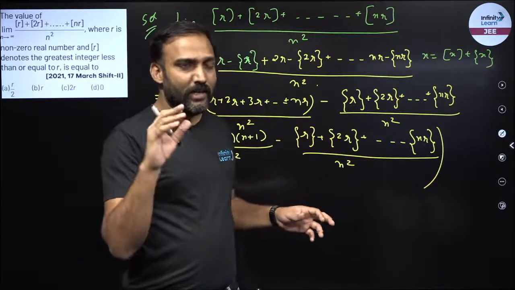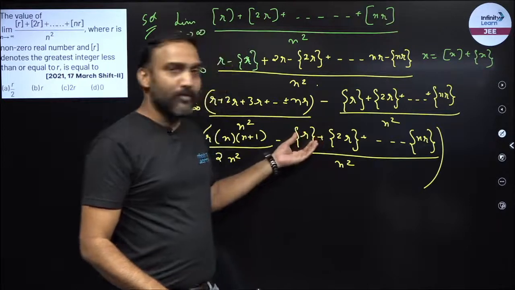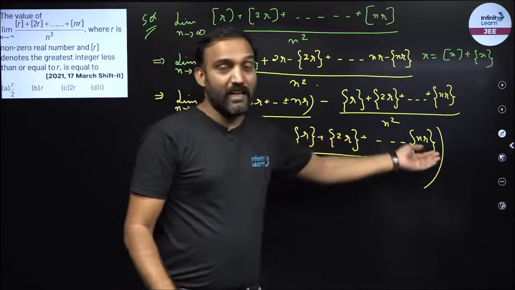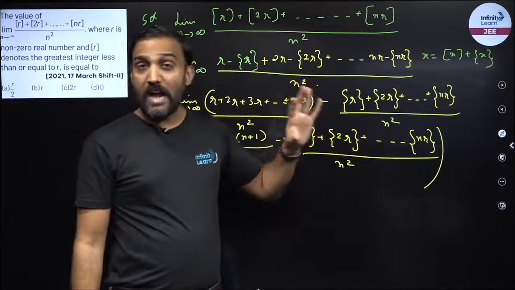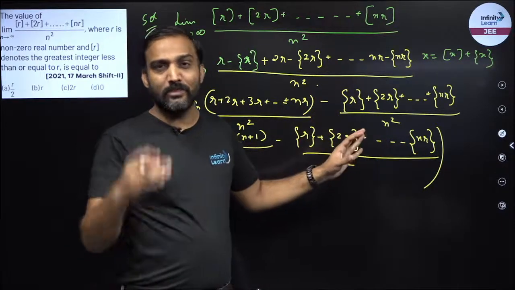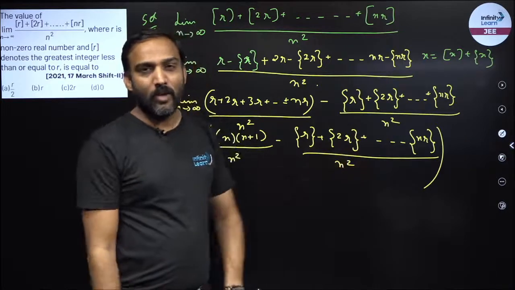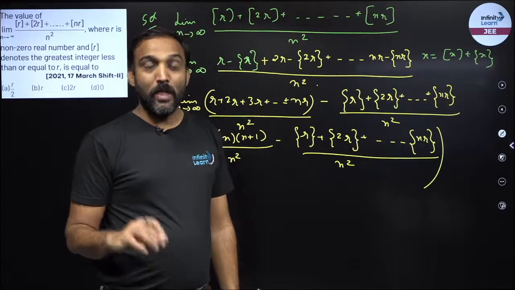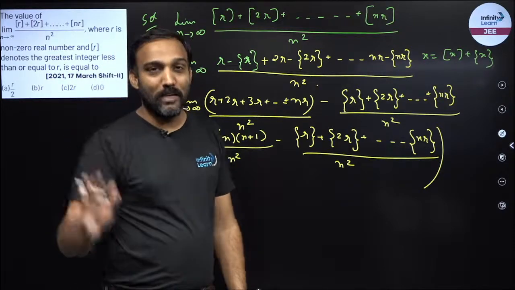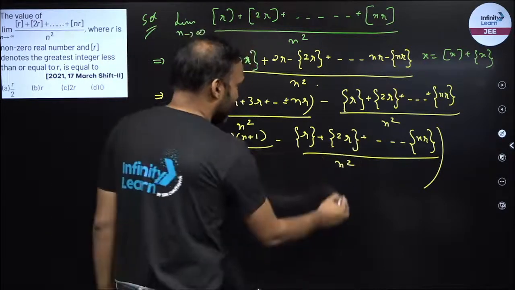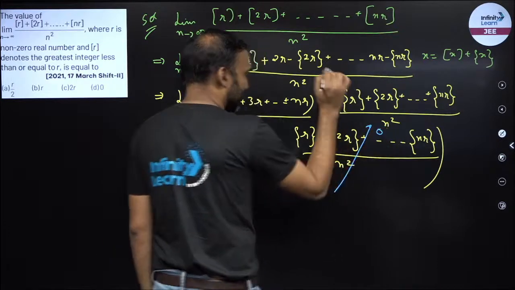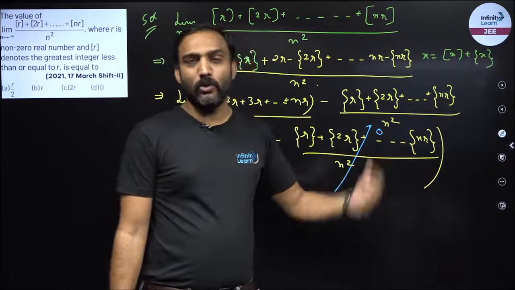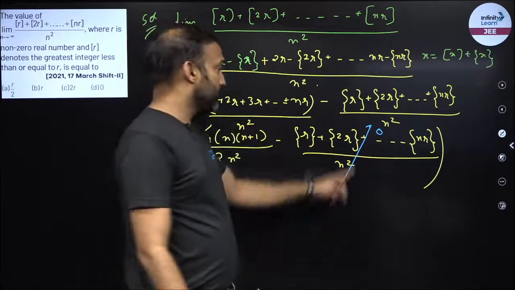N is infinite. Now try to think logically. It's a fraction, right? Maximum value can be 1. So if I add 1 n times, in the numerator I'll get n. At max the value would be n, otherwise it would be smaller than n. In the denominator what do I have? N square, right? And n is a very large number. So square of a very large number is a super large number. So when I divide, this value tends to go to 0, right? Because the denominator becomes very large as compared to your numerator. So this tends to 0.